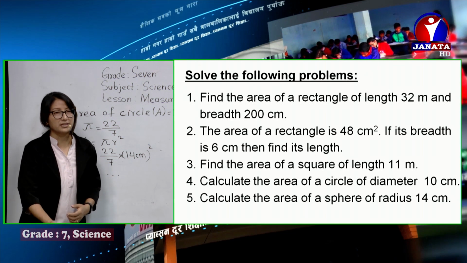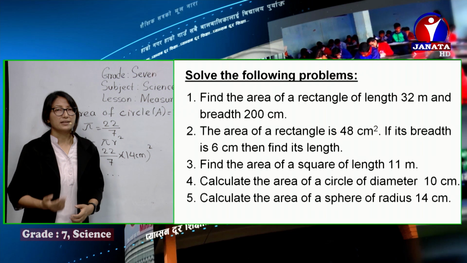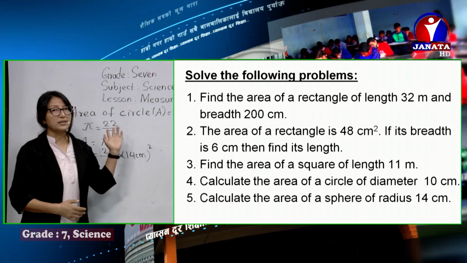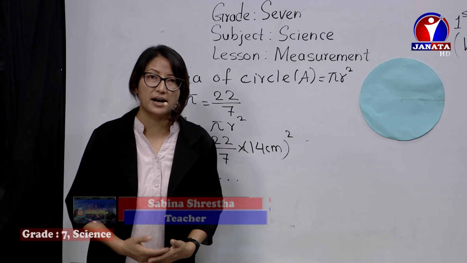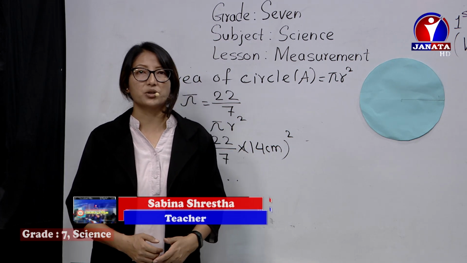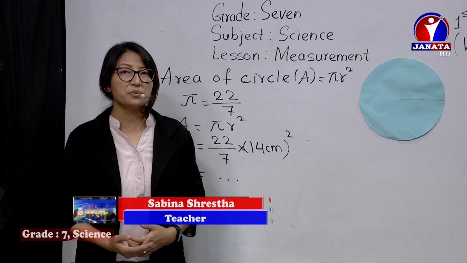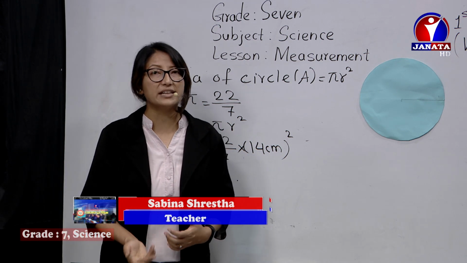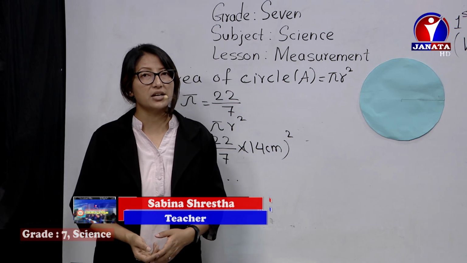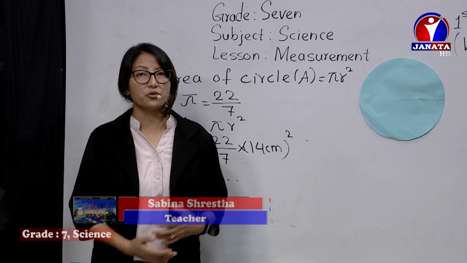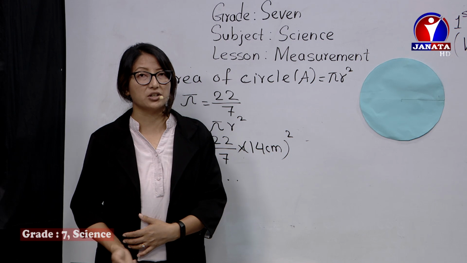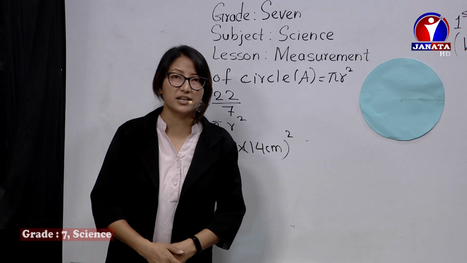That's all related to the topics separated for today: measurement of length, measurement of mass, time, and area. So in another class, we'll be doing measurement of irregular objects, like a leaf. We'll be measuring its area, and also we'll learn about volume and measurement of volume of regular objects and irregular objects. Okay, that's all for today.